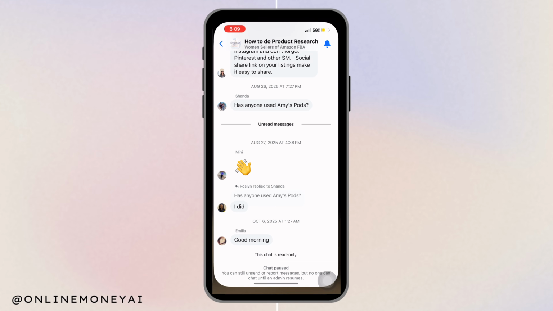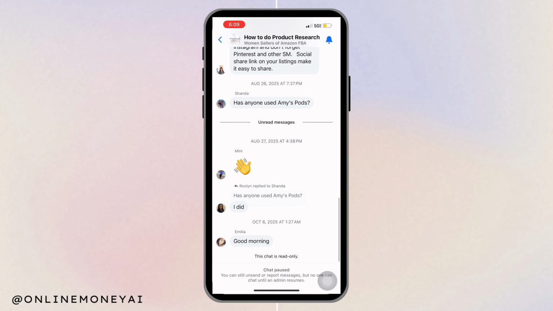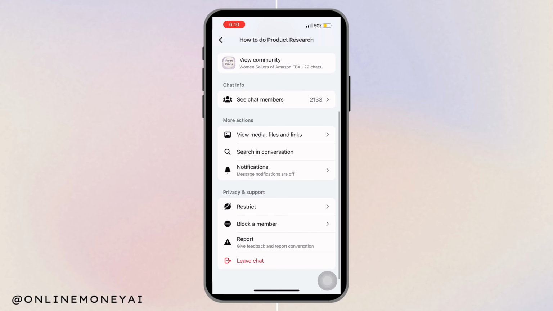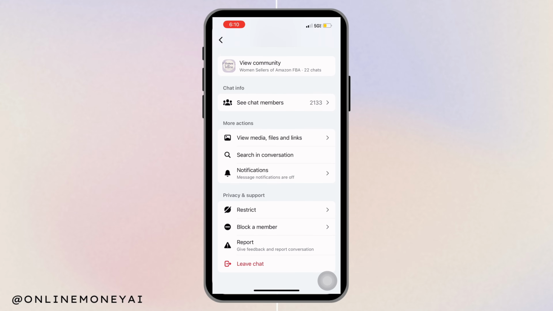On Facebook Messenger, you cannot rejoin a group by yourself unless you have an invite link or another member adds you back. To rejoin instantly, the group must have an invite link created before or after you left.